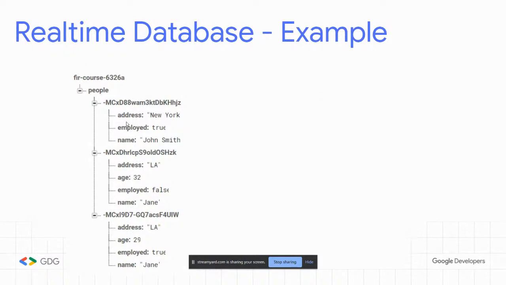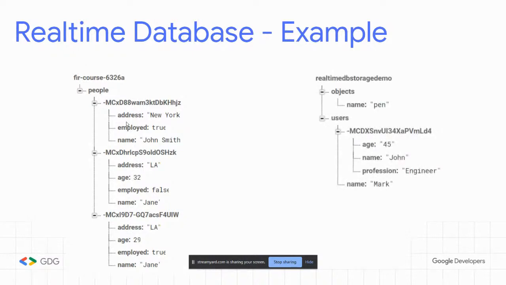Now, what I wanted to also show is that this is also a real-time database example. So here you have the root node, but instead of storing three people, we're storing objects. It has a pen, and we're storing users, and the users have one guy who's named Mark, and it looks like that, and this guy who's named John, and it looks like that. This one has a randomly generated ID, this one doesn't.